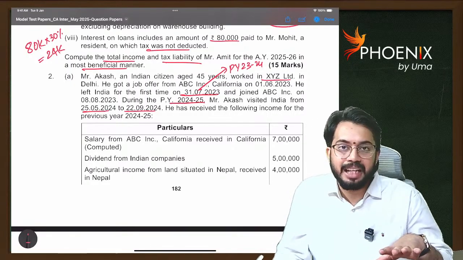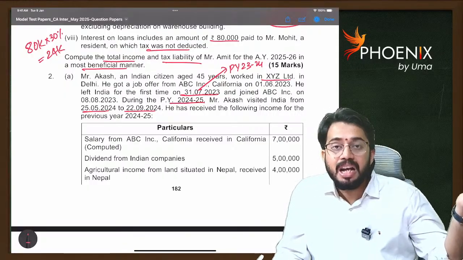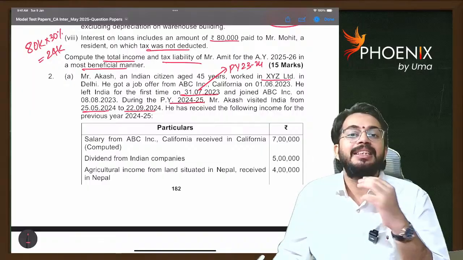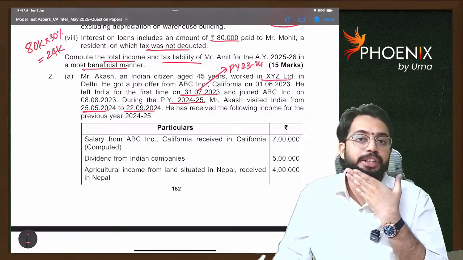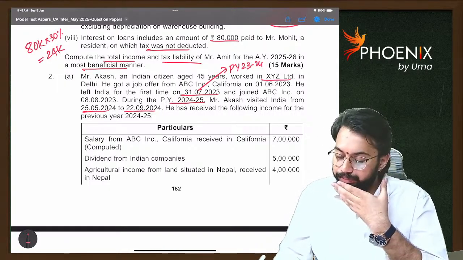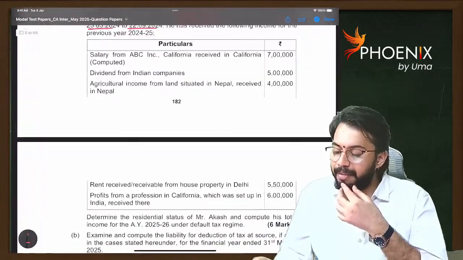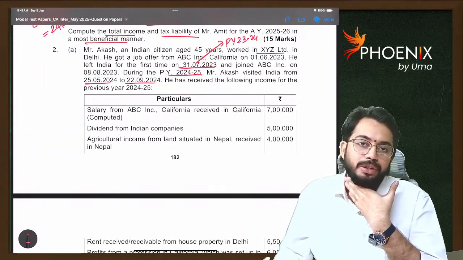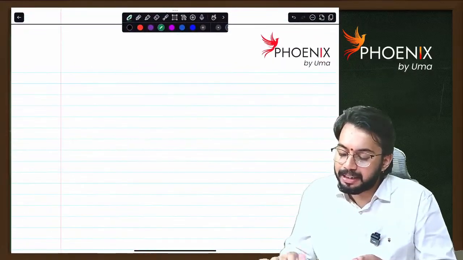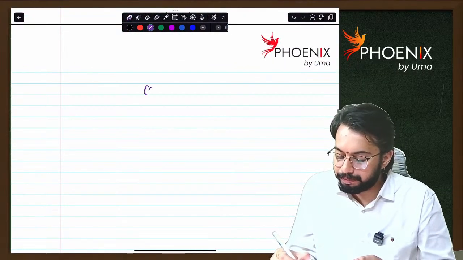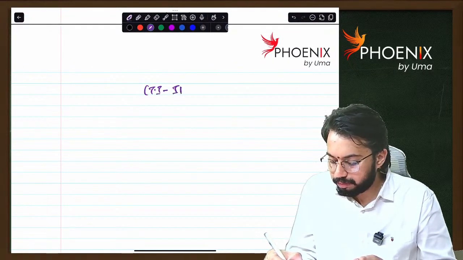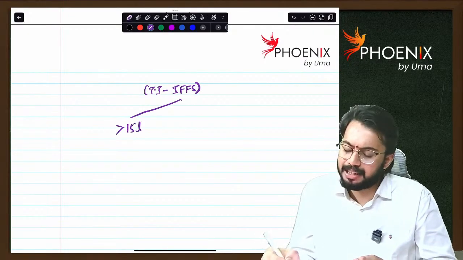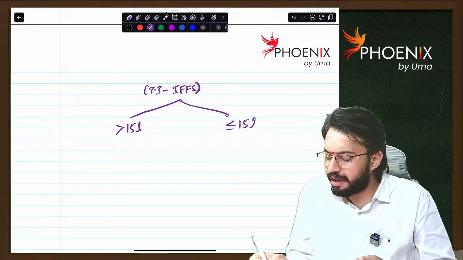An Indian citizen staying outside India who comes to India for a temporary purpose will get covered under the second exception to basic condition 2. Okay. For him, what will we check? We will check total income minus income from foreign sources. If total income minus income from foreign sources is greater than 15 lakhs, or less than or equal to 15 lakhs.